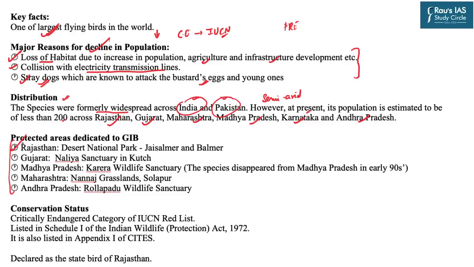First is in the state of Rajasthan, which is the Desert National Park. Second, in Gujarat, where there lies the Naliya Sanctuary in Kutch. Third is Madhya Pradesh, where there is Karera Wildlife Sanctuary. Coming to Maharashtra, there we have Nannaj grasslands, and in Andhra Pradesh, we have Rollapadu Wildlife Sanctuary. So this shows the distribution of great Indian bustards in various protected areas across these different states.